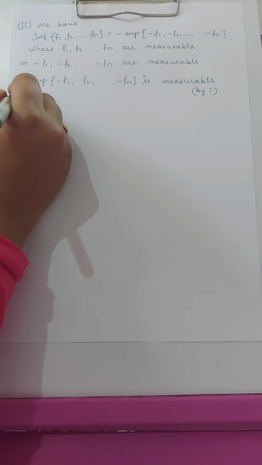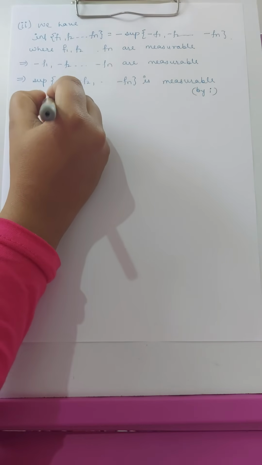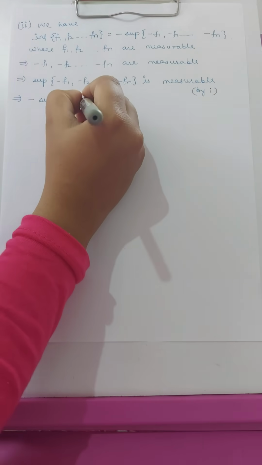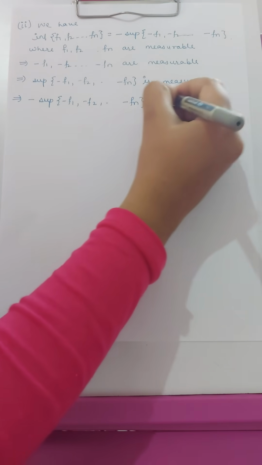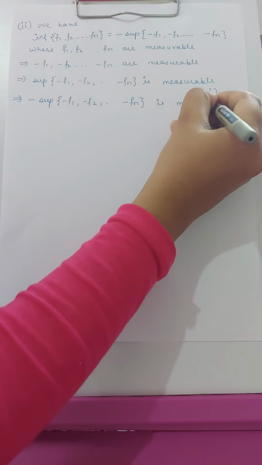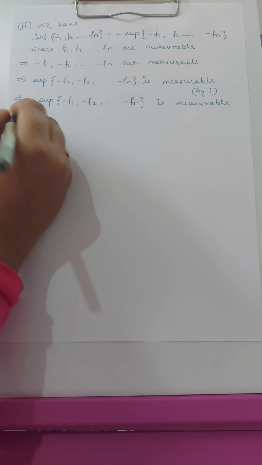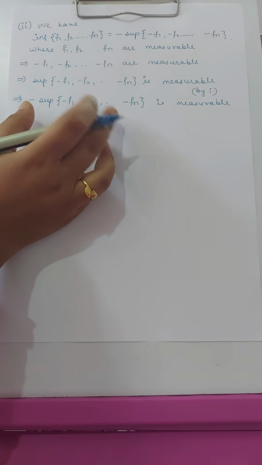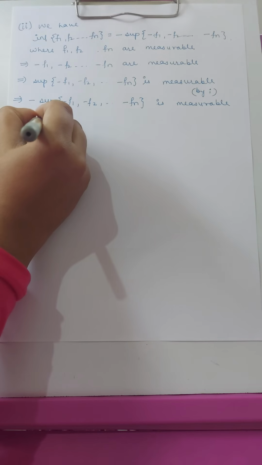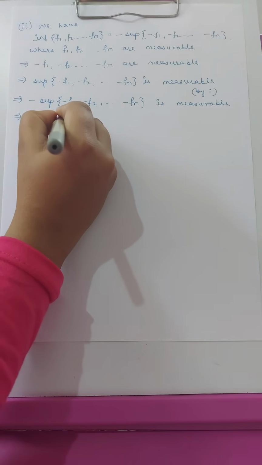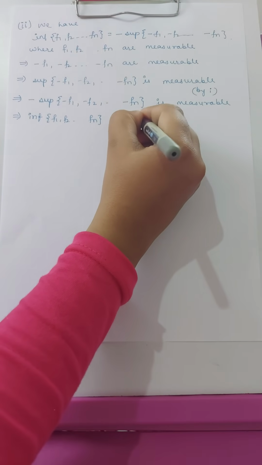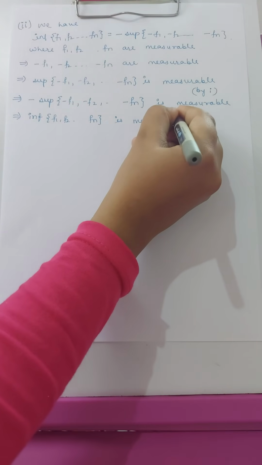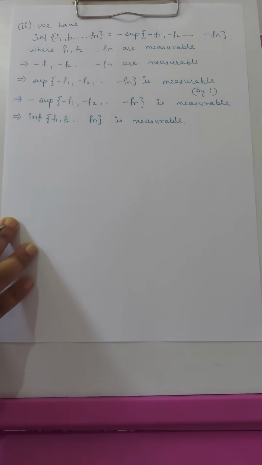So again this implies that minus the supremum of minus f1, minus f2 up to minus fn is measurable. This is the infimum of the set f1, f2 up to fn, which is measurable. So therefore the second condition is proved.